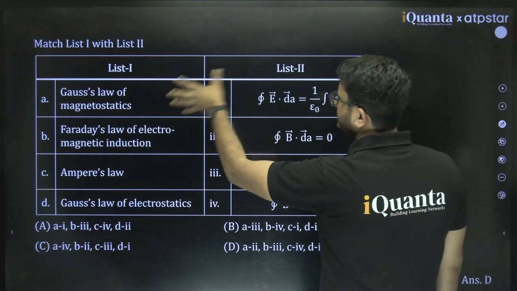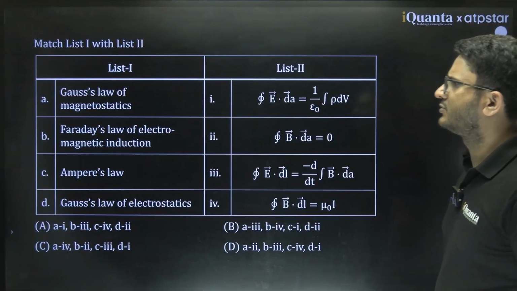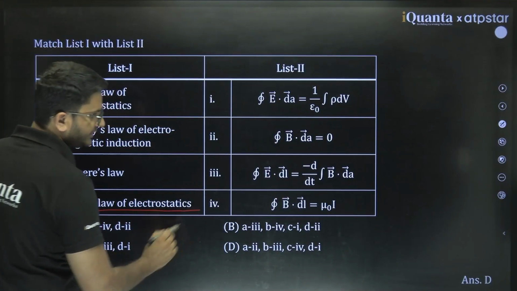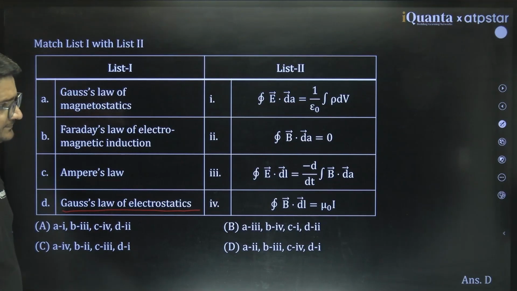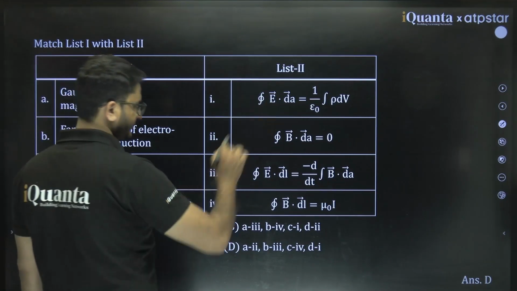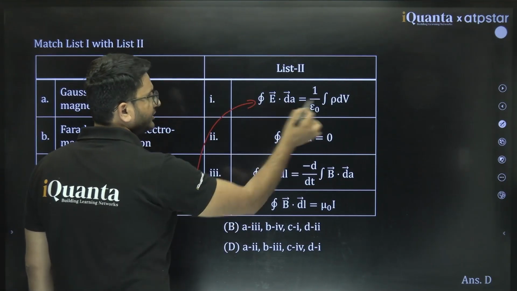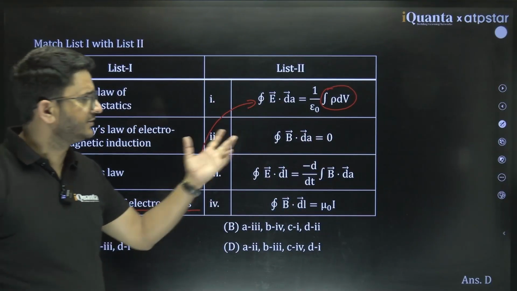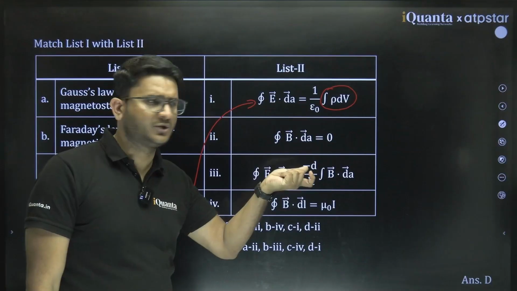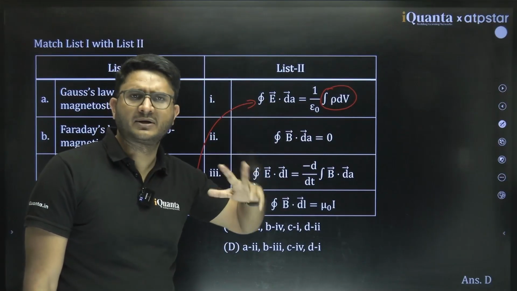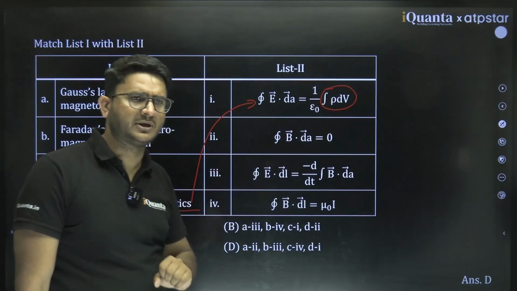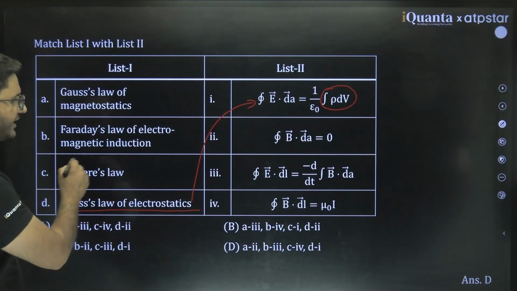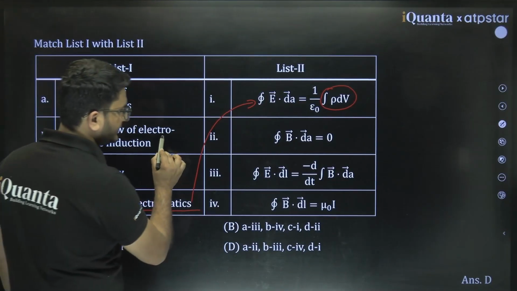So if you take list 1, list 2 and try to combine, what is Gauss law in electrostatics, E dot dA? E dot dA, this one. This one is nothing but charge enclosed. Rho is charge density, rho into dV, dq. The integral of dq is what? Total charge Q by epsilon naught. So this matches with this. Then Faraday law, integral E dot dl, this one.